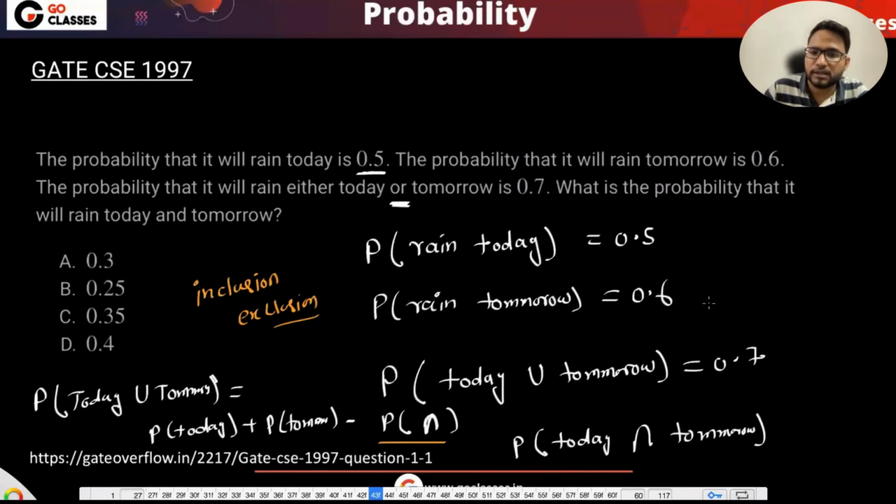So here this is 0.7, which is equal to 0.5 plus 0.6 minus x. X is what you want to find out. This is 0.11 and 0.11 and 0.7. 0.4 should be the answer. D should be the answer. So how to calculate this? You can just use the inclusion-exclusion principle.